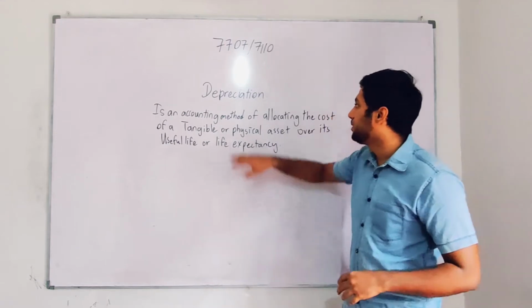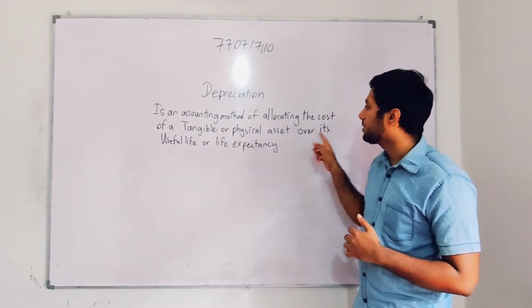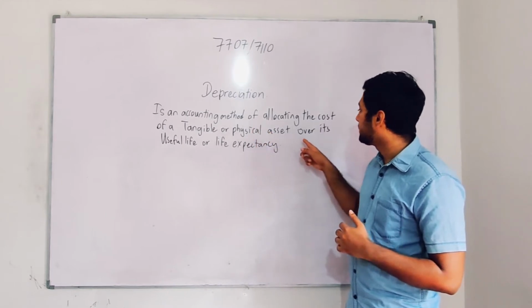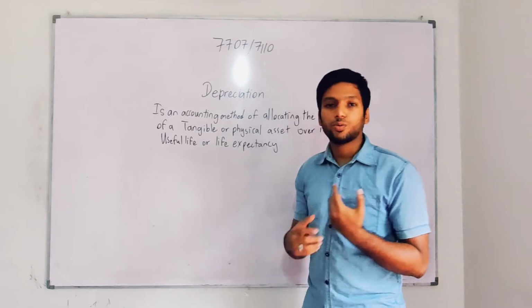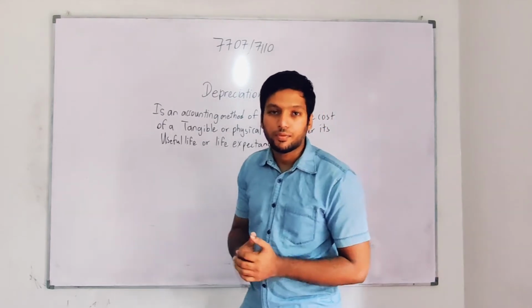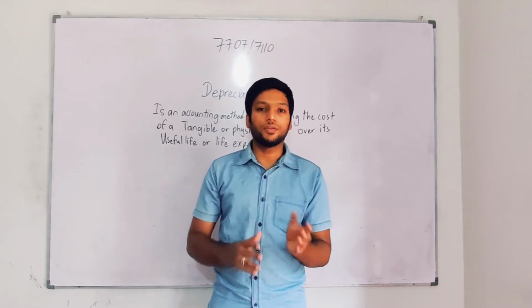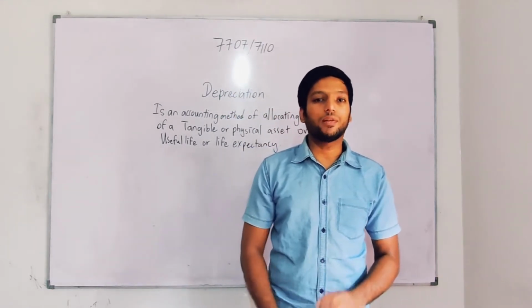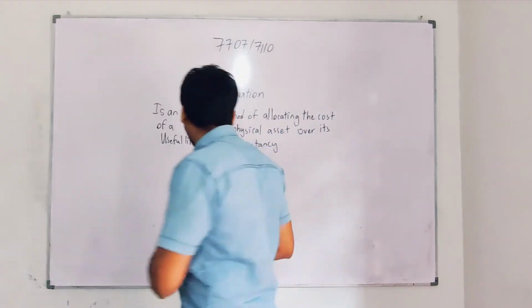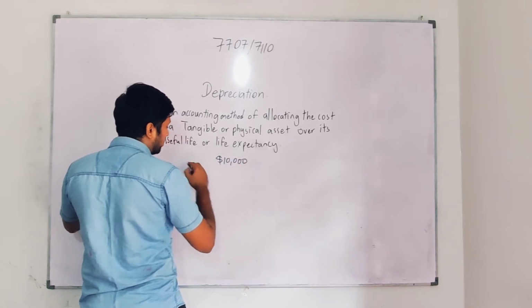So let's start. What is depreciation? Depreciation is an accounting method of allocating the cost of a tangible or physical asset over its useful life or life expectancy. Which means that when you use an asset for a long period of time, the value of the asset will go down. This value going down, the difference between the purchase value and its current value, we say is depreciation. For example, if I purchased a vehicle for 10,000 in 2016,